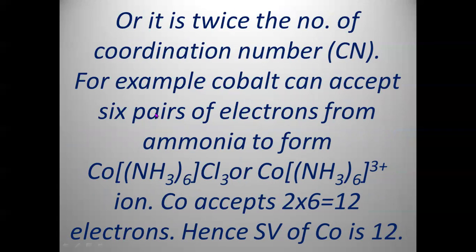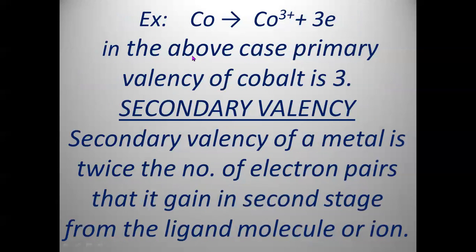So the number of electrons that a central metal ion gains from the ligand will be twice the coordination number of the metal. Okay, what is the coordination number of a metal? It is equal to the number of ligands attached to the central metal ion.